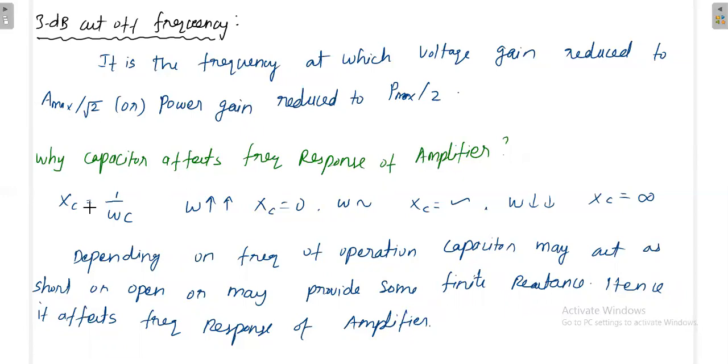The capacitor reactance Xc is equal to 1 by omega C. That means if your frequency is very, very high, then the reactance is zero, so the impedance provided by the capacitor is zero. If you are operating at some frequency, then you get some reactance. If your frequency is very, very low, then the reactance is infinite. Depending on the frequency of operation, a capacitor may act as a short circuit or open circuit, or it may provide some finite reactance. Hence, it affects the frequency response of the amplifier.